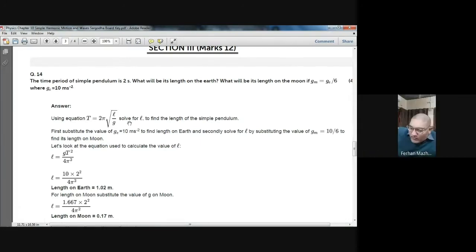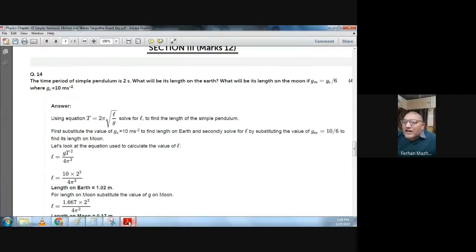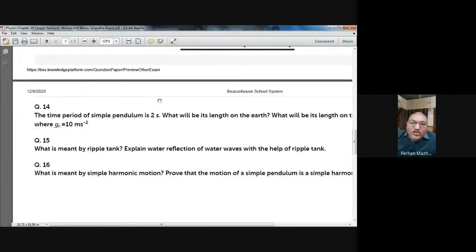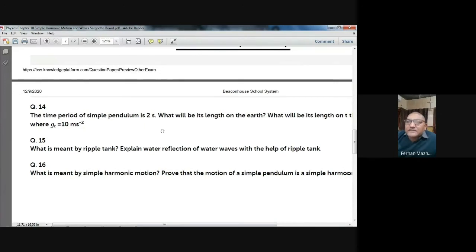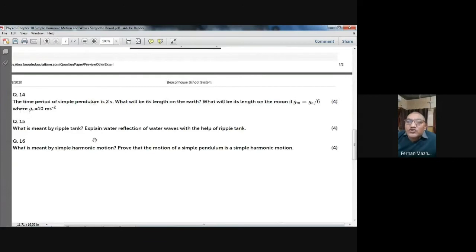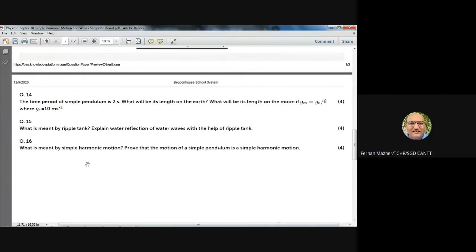Okay. So next question. This is the next section, section number 3. This has long questions, and in them every part is of 4 marks. So question number 14 is on your screen. The time period of a simple pendulum is 2 seconds. What will be its length on the earth? What will be its length on the moon if the gravity on the moon is